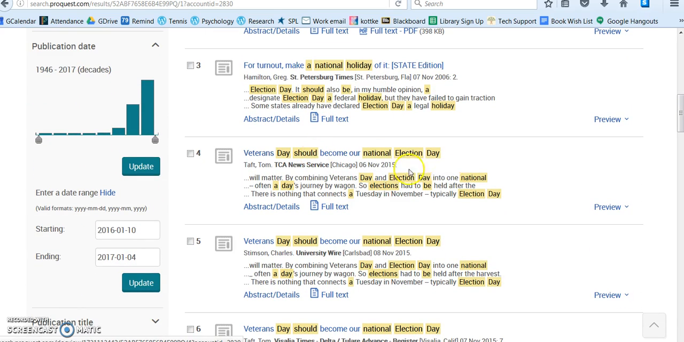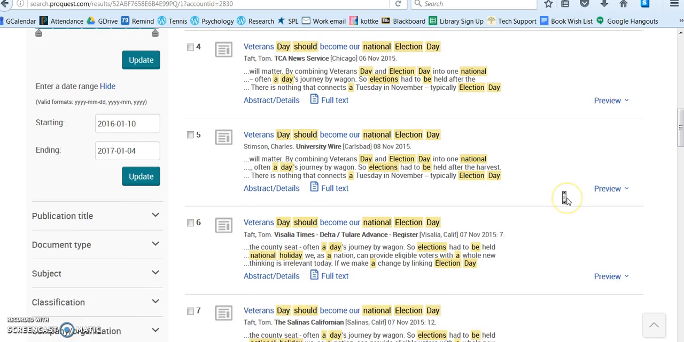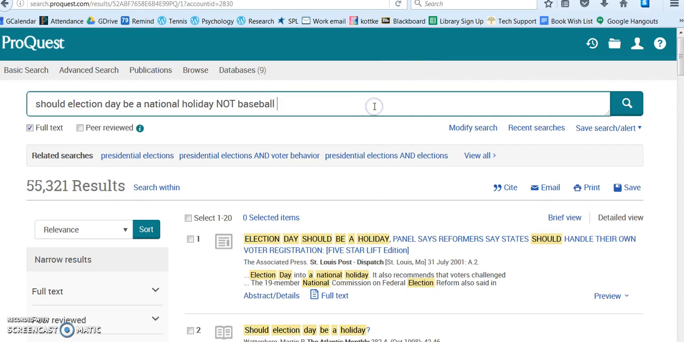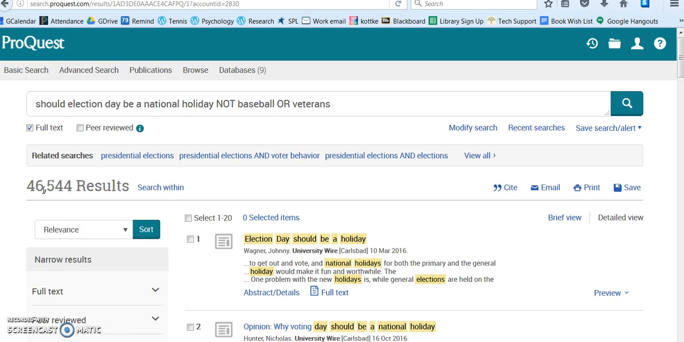Veterans Day should become our national election day. So I don't like, let's just take out not baseball or veterans. Everybody take a guess at how many that'll get rid of. Ooh, now we're down to 46.